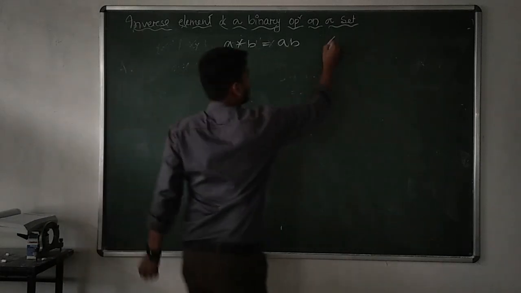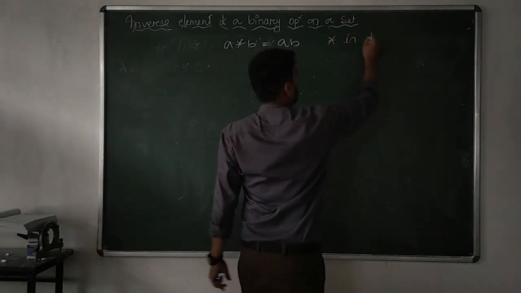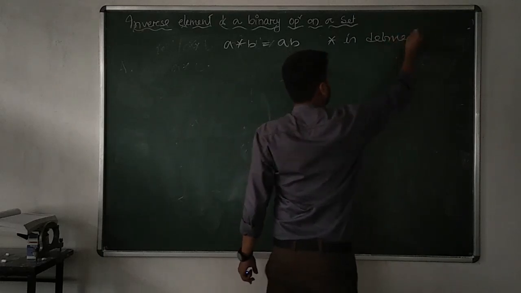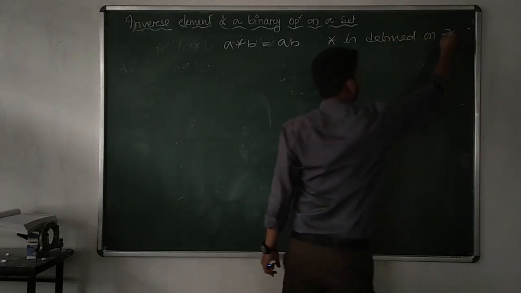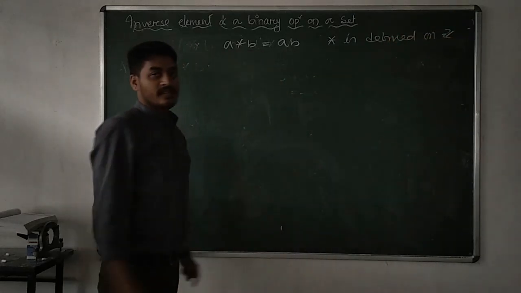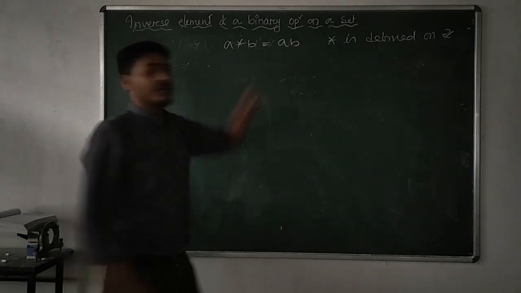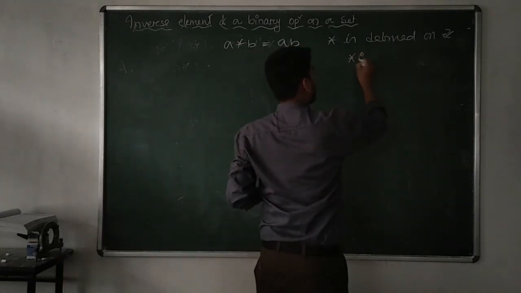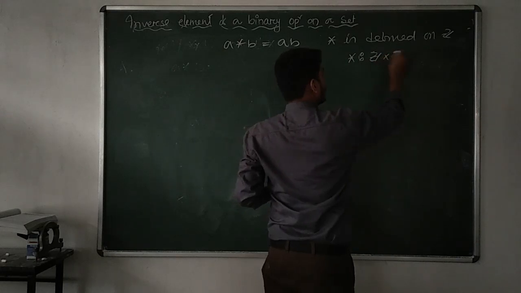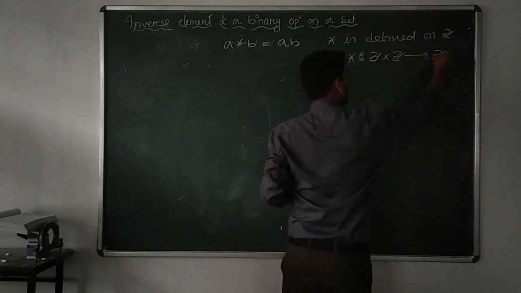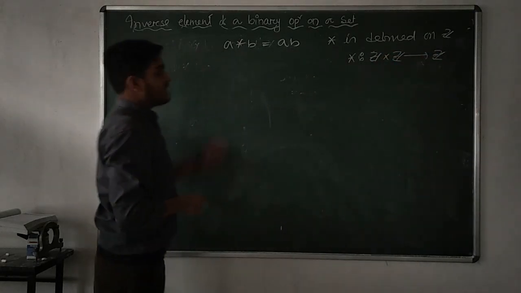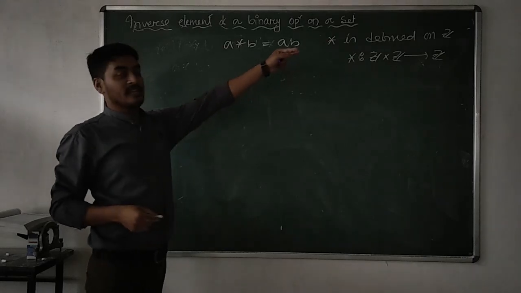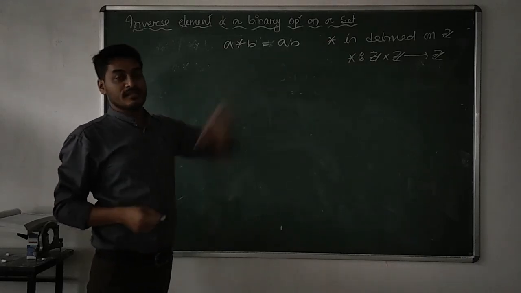Star is defined on Z. Remember, star is a binary operation on Z. What does it mean? Star is a map from Z cross Z to Z. That means the identity element should be an integer, as well as the inverse is also an integer.